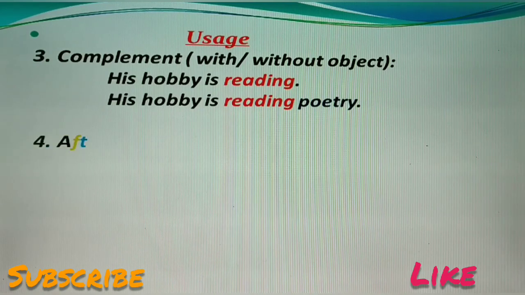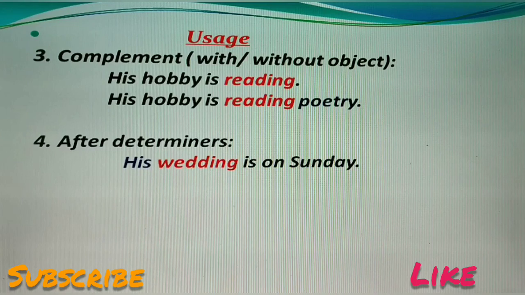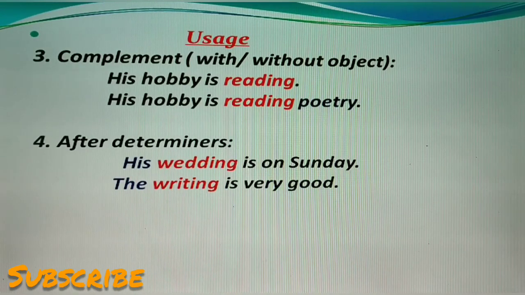Now the fourth usage, after determiners. His wedding is on Sunday is the example. His is the example of a determiner. Likewise, the writing is very good. Here the is the example of a determiner before writing. Writing is here used as a noun, subject, and so it is a gerund.